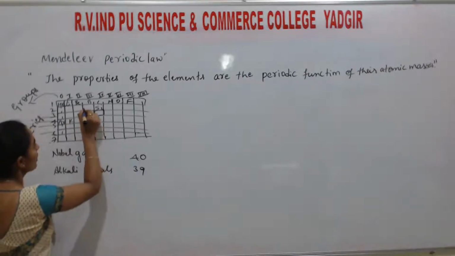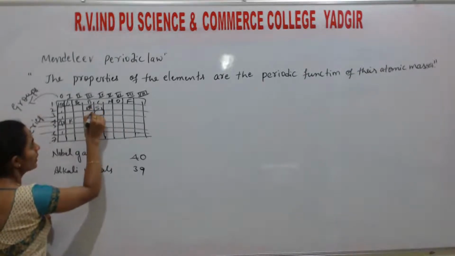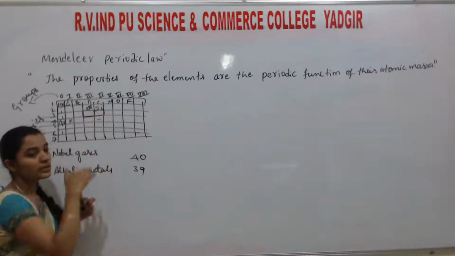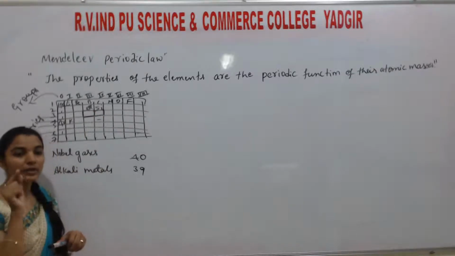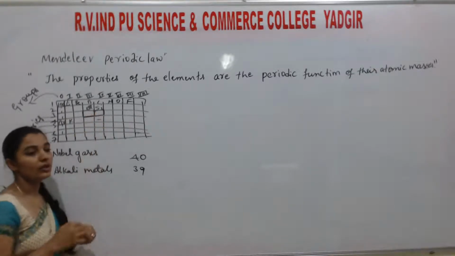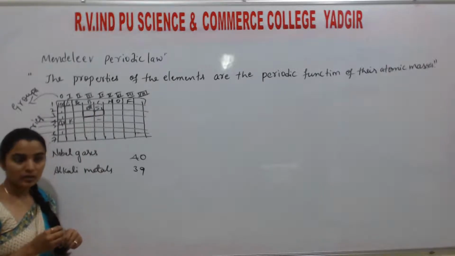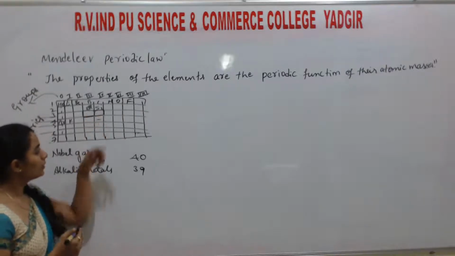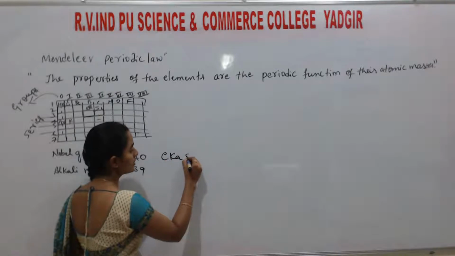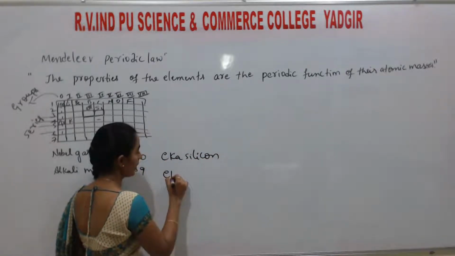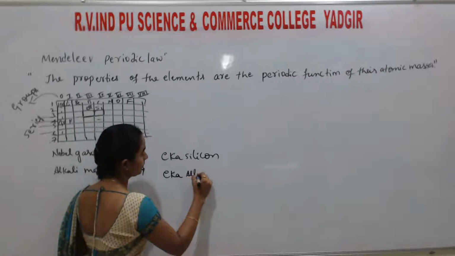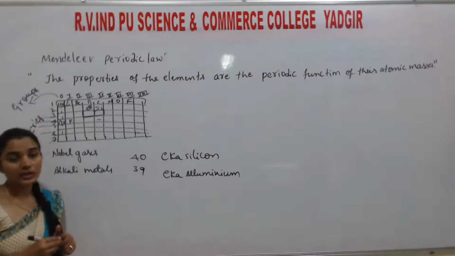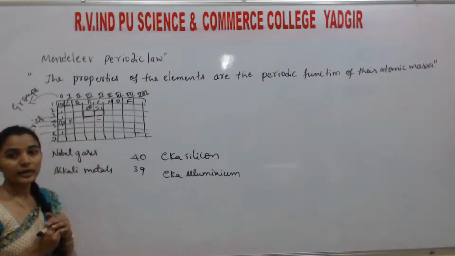And after boron, aluminium is there. Again for the next element, he left a gap. At that time, these two elements were not yet discovered, but he predicted there may be two extra elements which were not yet discovered. So he already predicted them when forming the table, and left the gaps. Those gaps are called eka silicon and eka aluminium. He called those elements what? Eka silicon and eka aluminium.